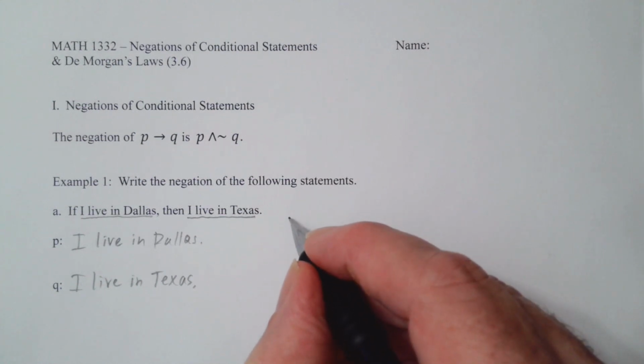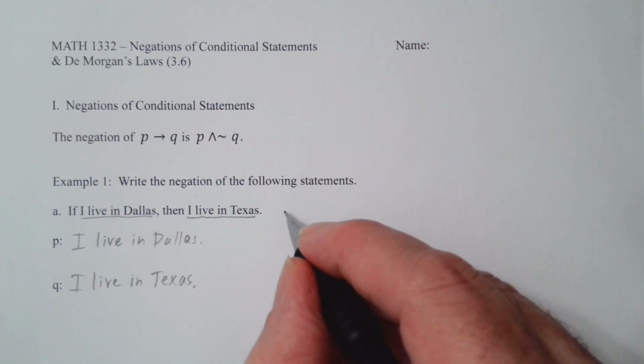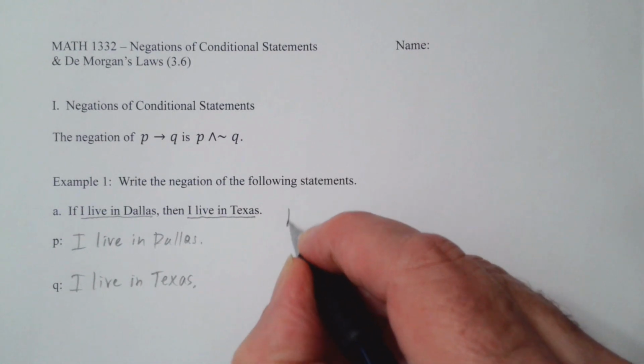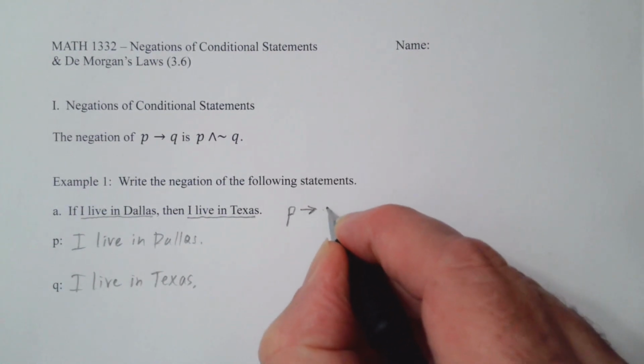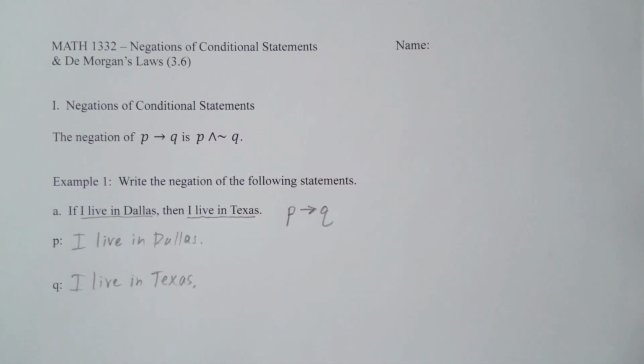And so the symbols for this statement are if I have P, then I have Q, or if I live in Dallas, then I live in Texas.